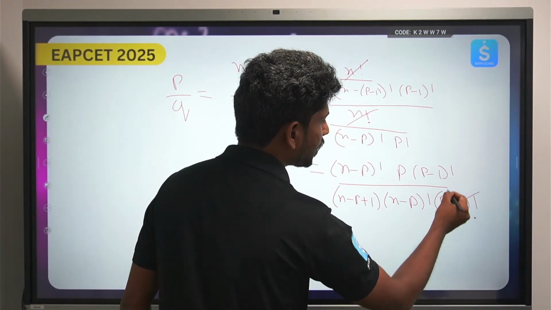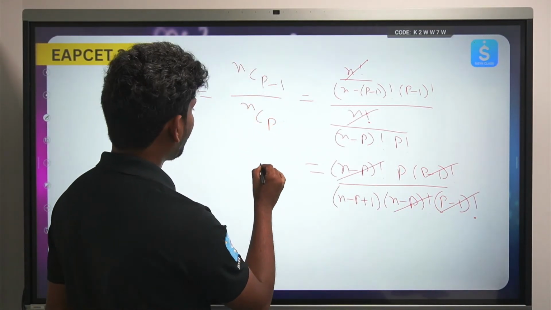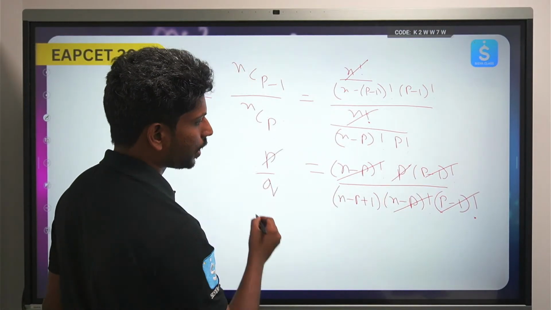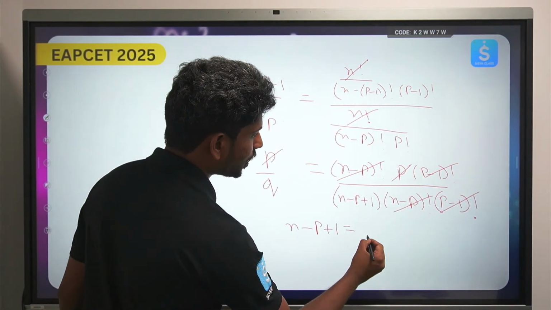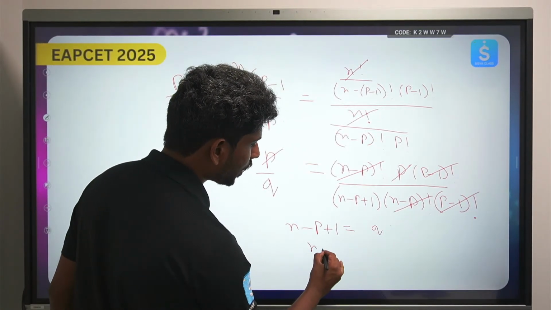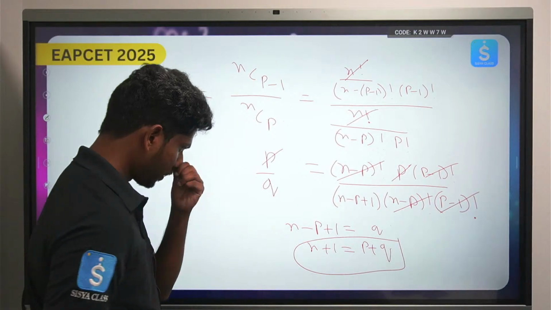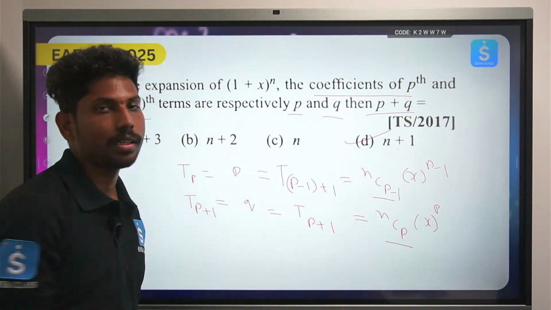So I'm left with n minus p plus 1 equals q. From here n plus 1 equals p plus q. Finally p plus q equals n plus 1, which is option D.